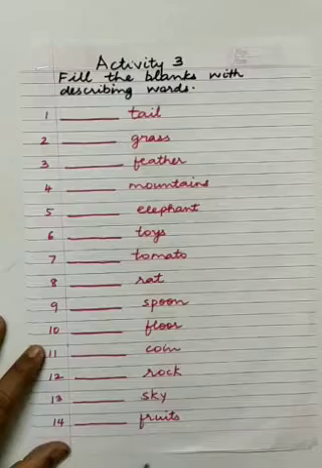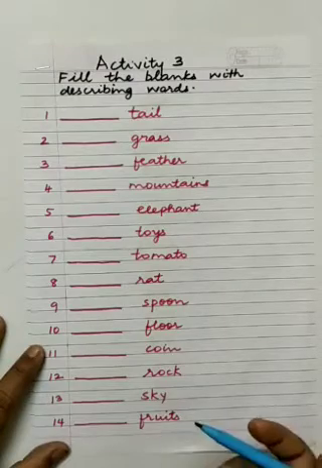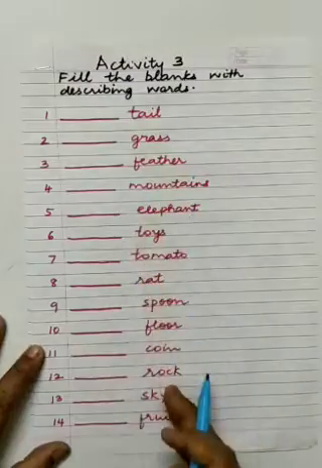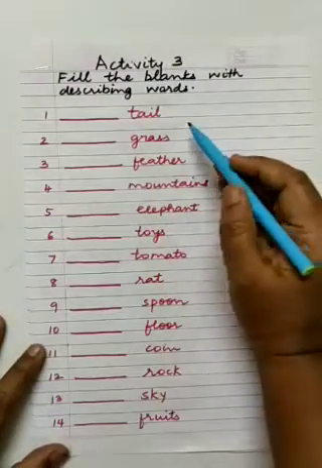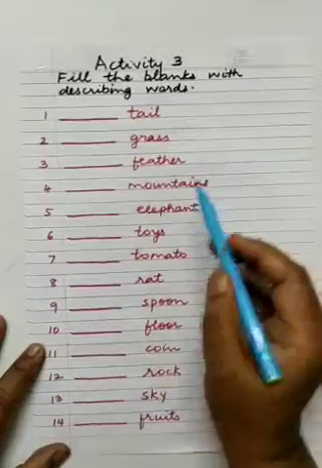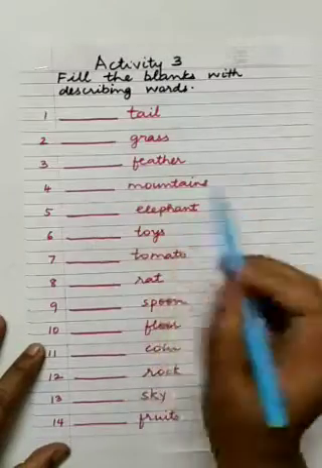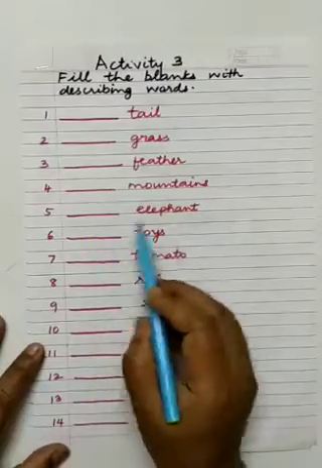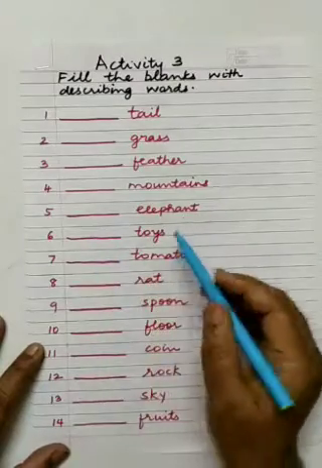Big elephant or huge, anything may come. So you are saying something about the naming words, so just write it. Dash tail, dash grass, for example green grass, dash feather, dash mountains. Only one word you have to describe.